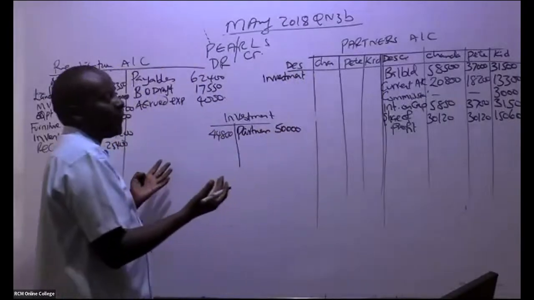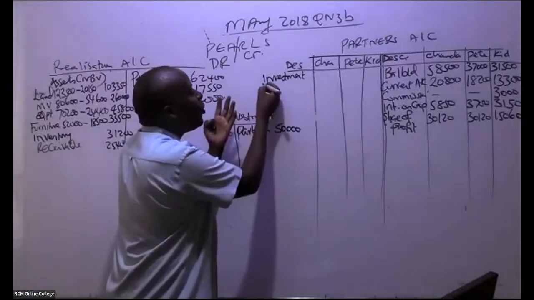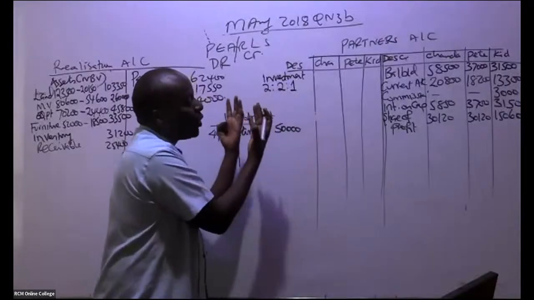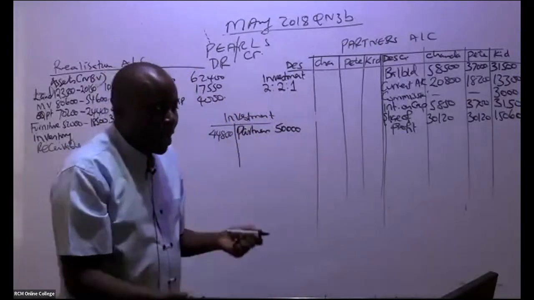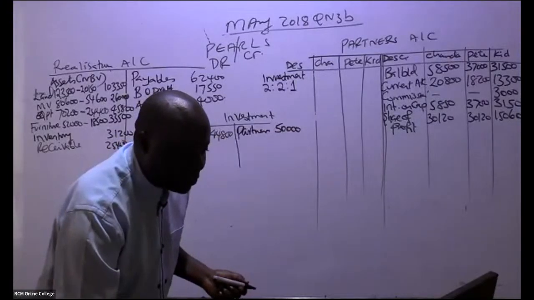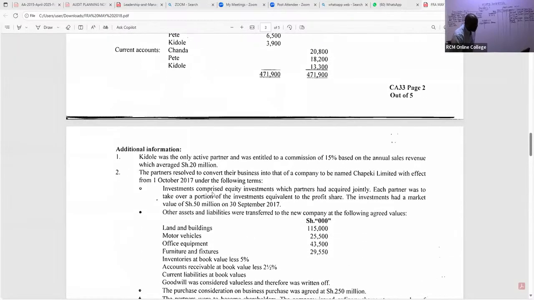Where do we take the difference? So for this investment, remember they have told us they are going to apportion it using their normal criteria of 2:2:1. They have told us investments comprised equity investments which partners had acquired jointly.